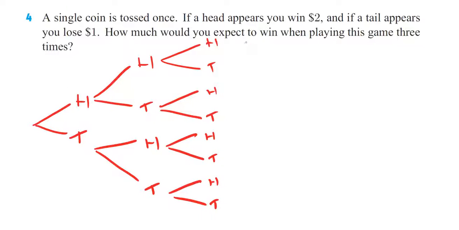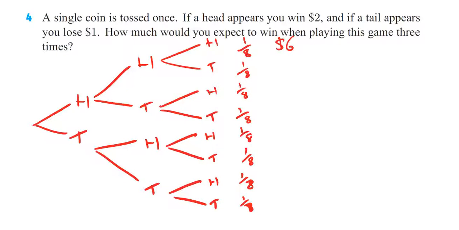So let's write that down. We've got 1 over 8, 1 over 8, 1 over 8, 1 over 8, 1 over 8, 1 over 8, 1 over 8, and 1 over 8. Okay, so in terms of expectation, well, if a head appears, you win $2. So if 3 heads appear, that's the first line, that's going to be a win of $6.